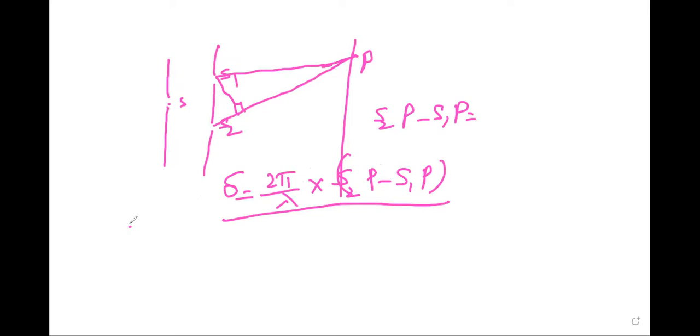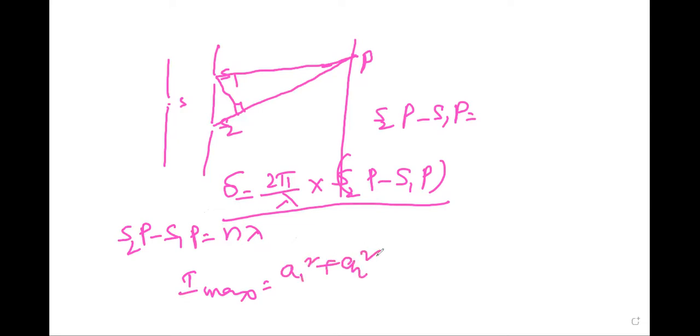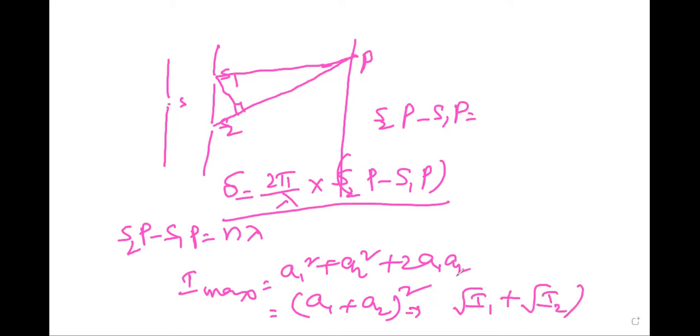If S2P minus S1P is equal to n lambda, where n is equal to 1, 2, 3 and so on, then I maximum is equal to A1 square plus A2 square plus 2A1 A2, which is A1 plus A2 whole square, that is, root I1 plus root I2 whole square. That is the maximum condition.